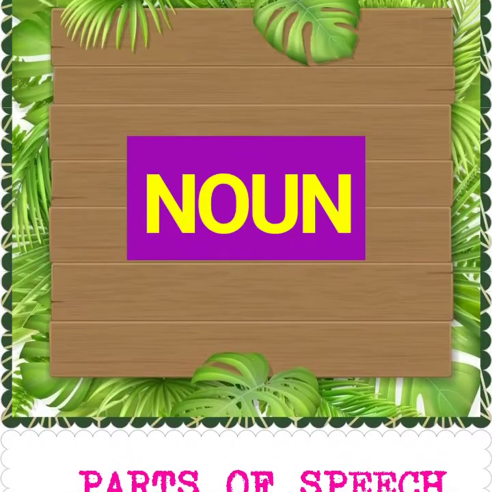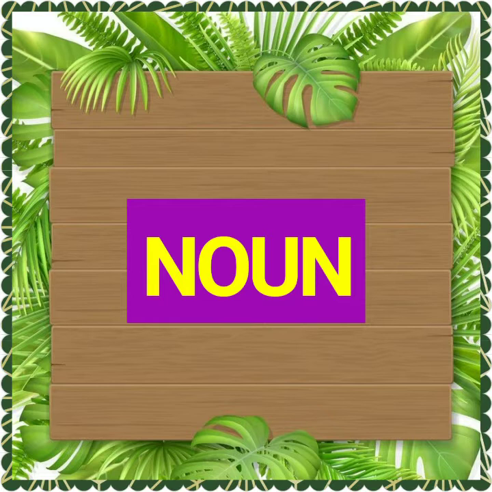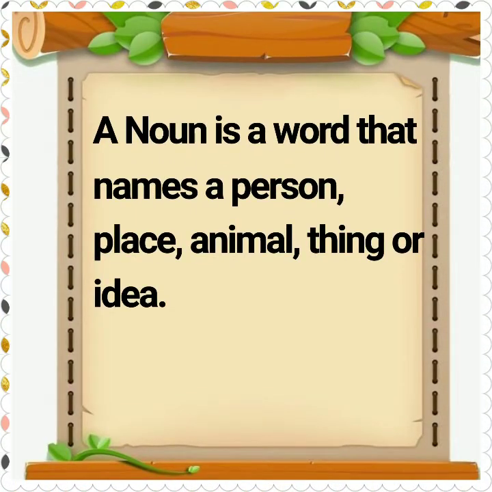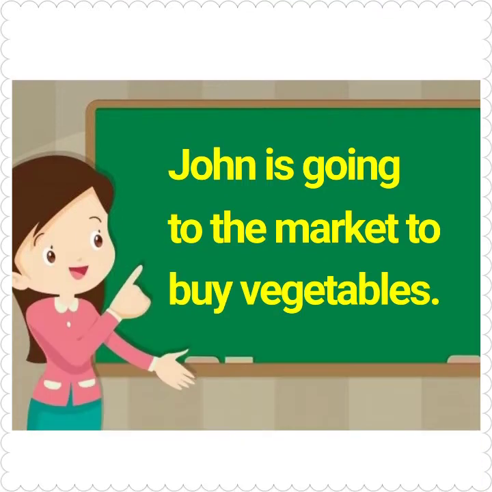First one, noun. What is a noun? A noun is a word that names a person, place, animal, thing, or idea. For example, John is going to market to buy vegetables.